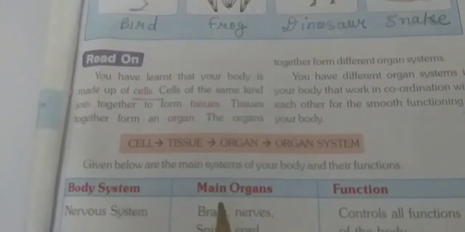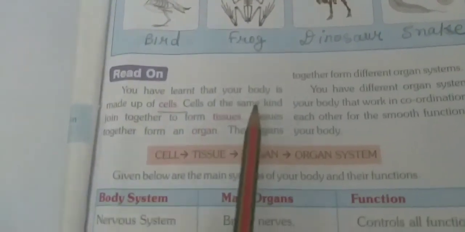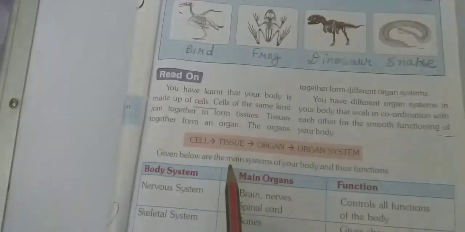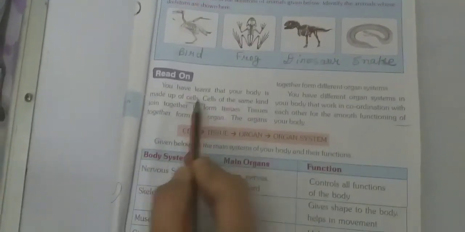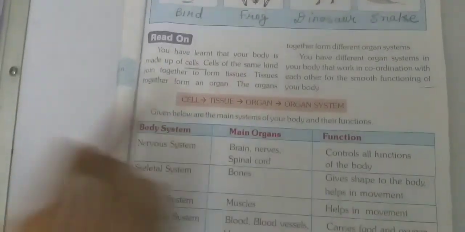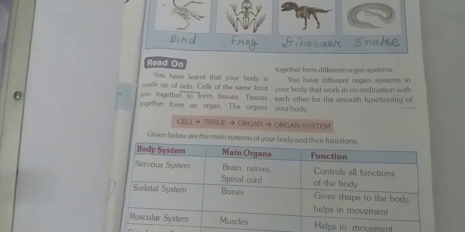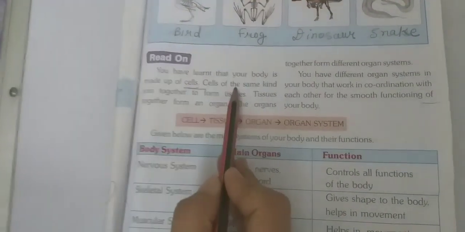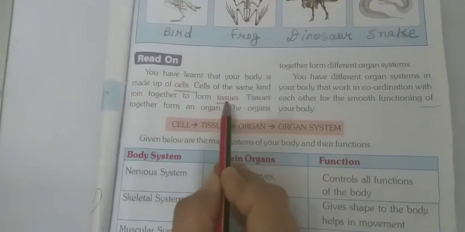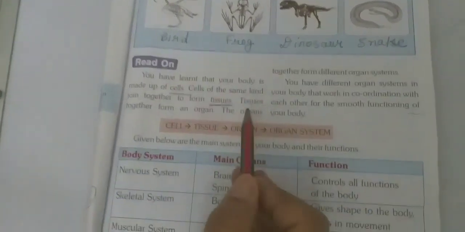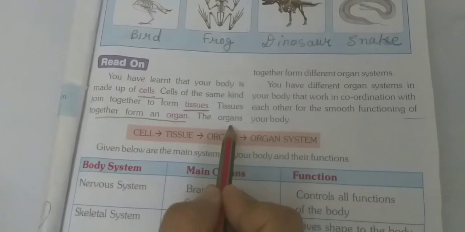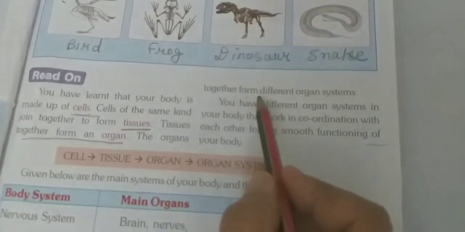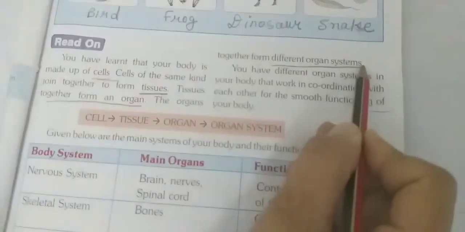Now see, in this chapter, in the starting they have given that our body is made up of cells. I have already shown you that the cell is the basic unit of life. When cells of the same kind join together, what do they form? Tissues. Underline it. Tissues together form an organ. Underline this line also. Organs together form different organ systems.